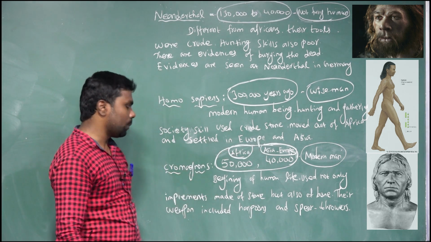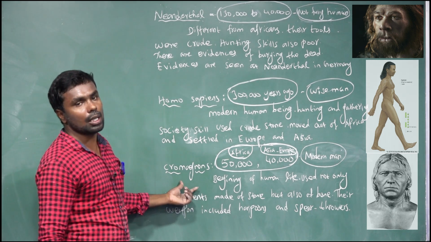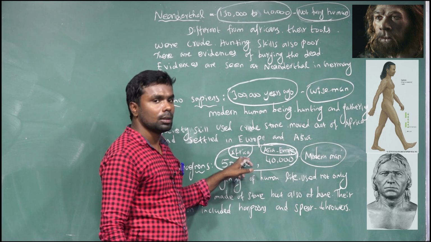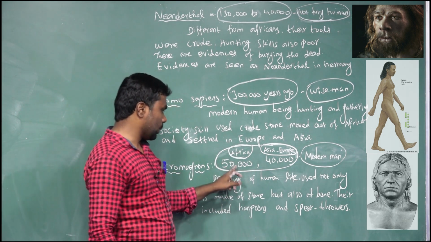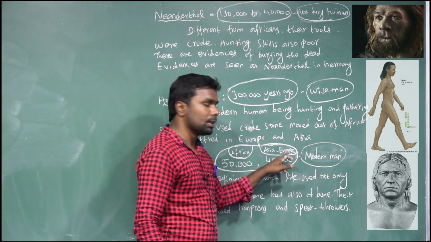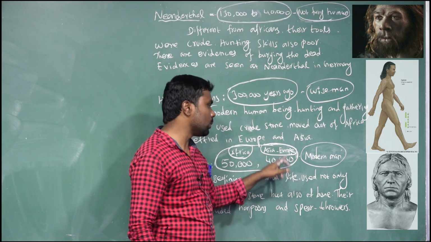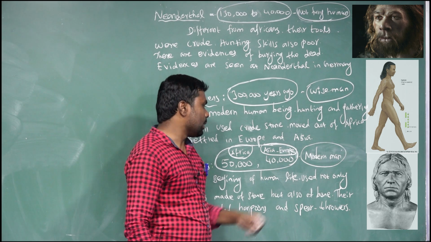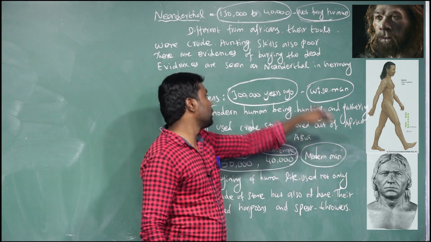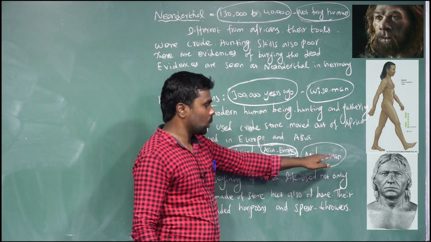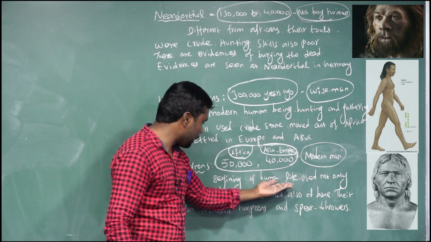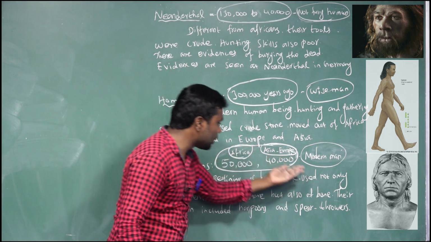And the last one, the sixth one, Cro-Magnons. Years active: 50,000 years ago they were in Africa, and 40,000 years ago in Asia and Europe. Called modern man, Homo sapiens, wise man. The beginning of human life.